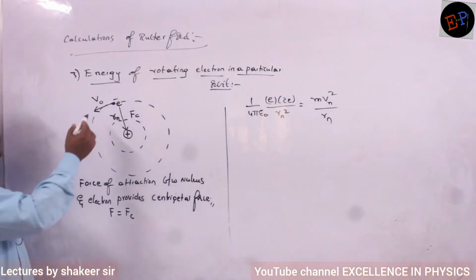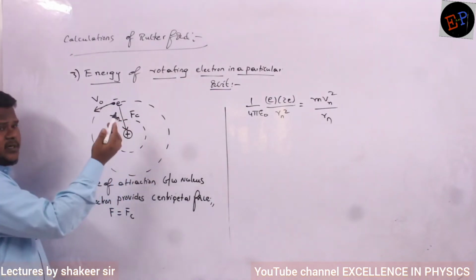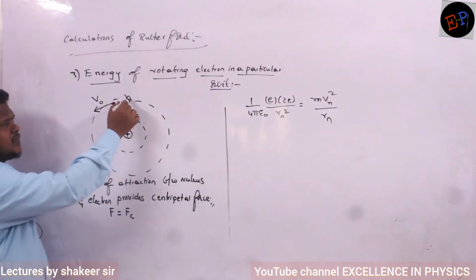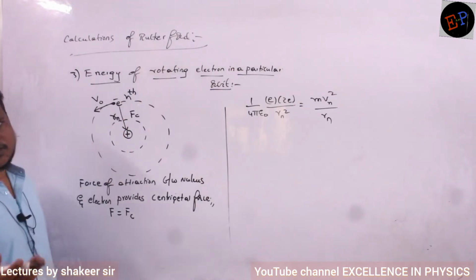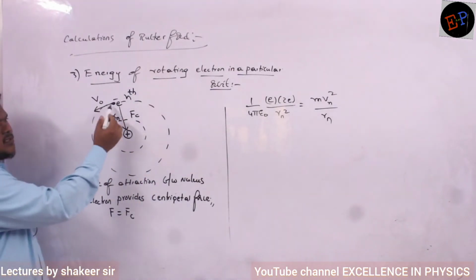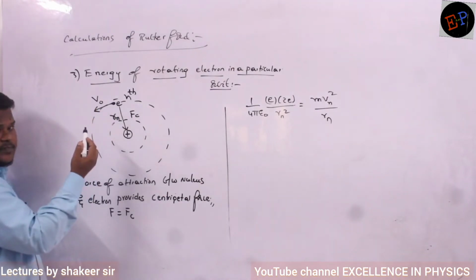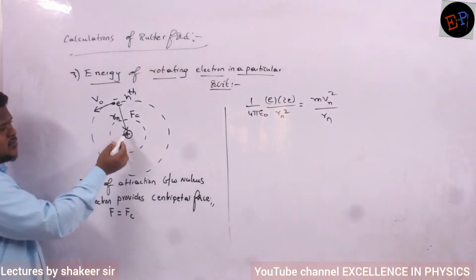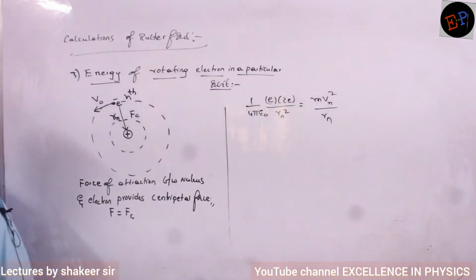This is an electron which is moving in a particular orbit. Let the orbit be the nth orbit. Nth orbit means first orbit, second orbit, third orbit, anything. And let us consider it is moving with a velocity of v naught. Are you able to understand? So what is the radius of that nth orbit? I will call it Rn.